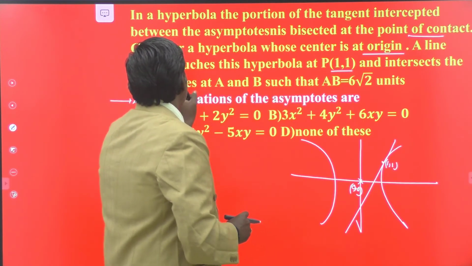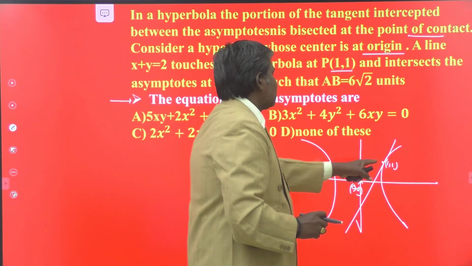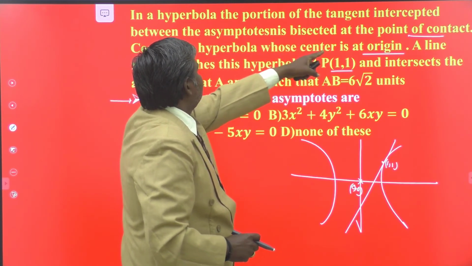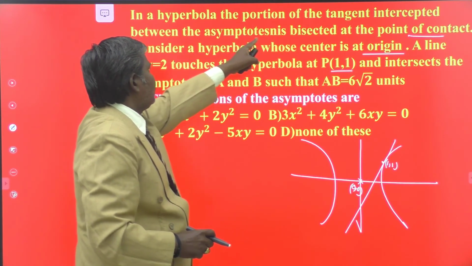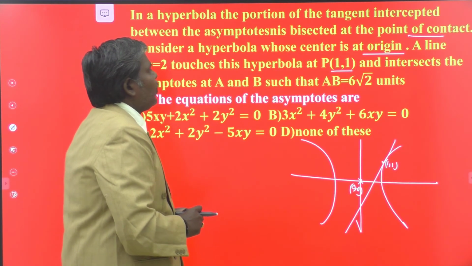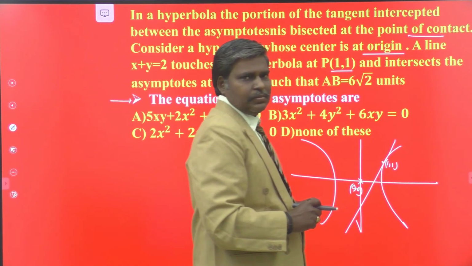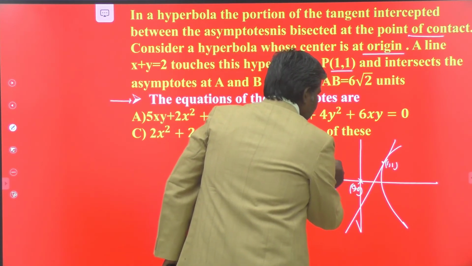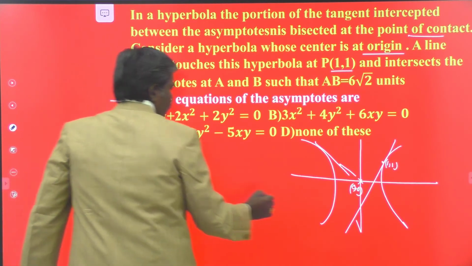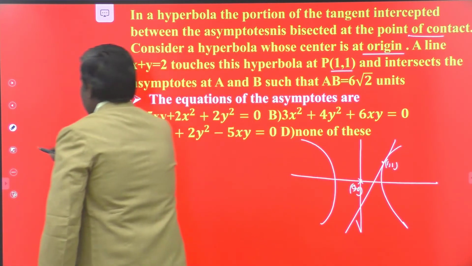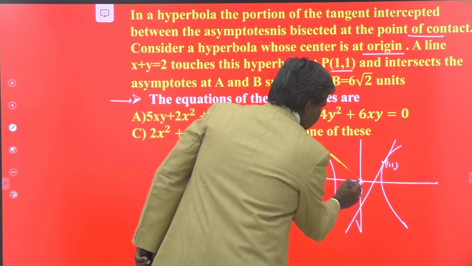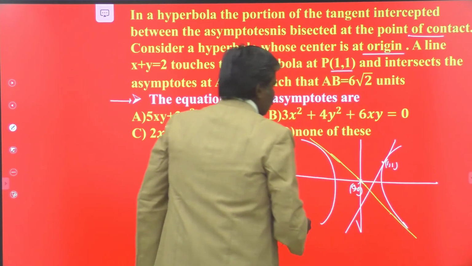Now, this is the point which is the midpoint, as they have given. See here, in the hyperbola, the portion of the tangent intercepted between the asymptotes is bisected by the point of contact (1, 1). These are the asymptotes. Asymptotes always pass through the center of the hyperbola.